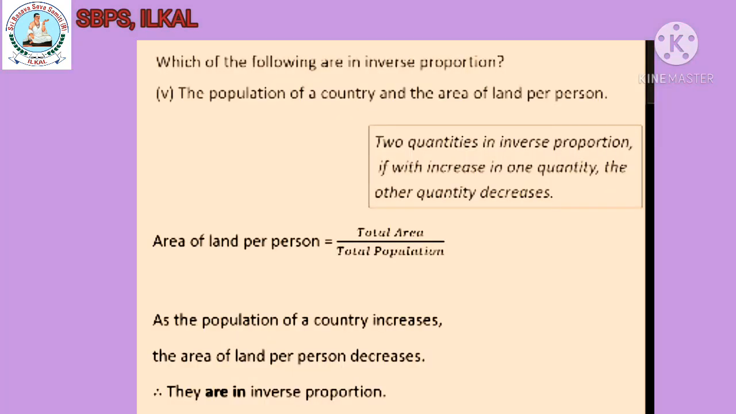Fifth, the population of a country and the area of land per person. Area of land per person is equal to total area divided by total population. As the population of a country increases, the area of the land per person decreases. Therefore, they are in inverse proportion.